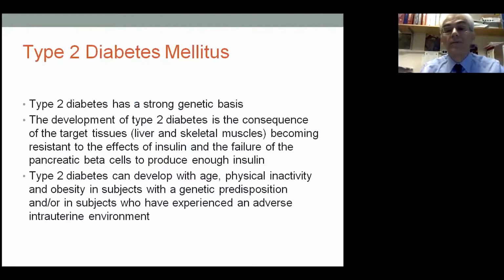So let's talk about type 2 diabetes, the 95% of diabetes. Type 2 diabetes has a strong genetic basis, and it is the consequence of insulin resistance, mostly at the liver and skeletal muscle level, and then, of course, failure of the pancreatic beta cells to compensate by producing enough insulin. Type 2 diabetes can develop with age, physical inactivity, and obesity in subjects who have a genetic predisposition, or also in subjects who have experienced an adverse intrauterine environment.